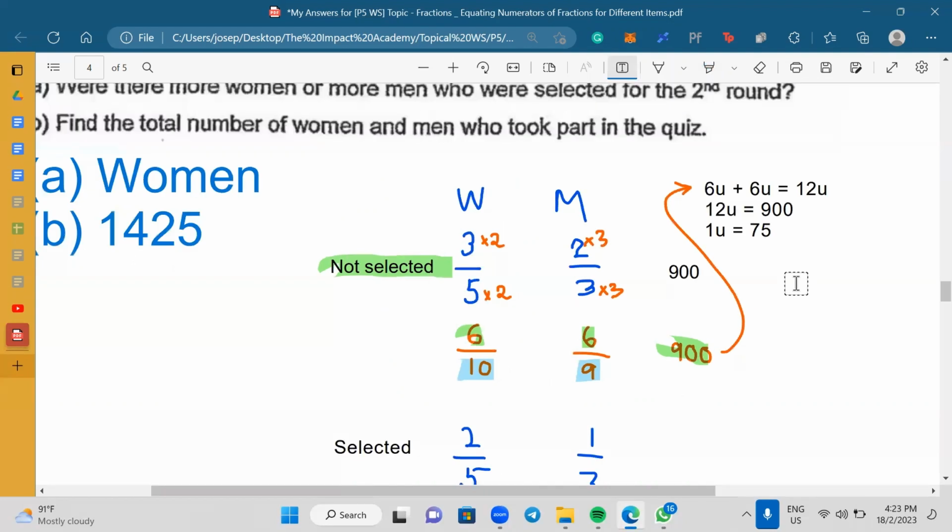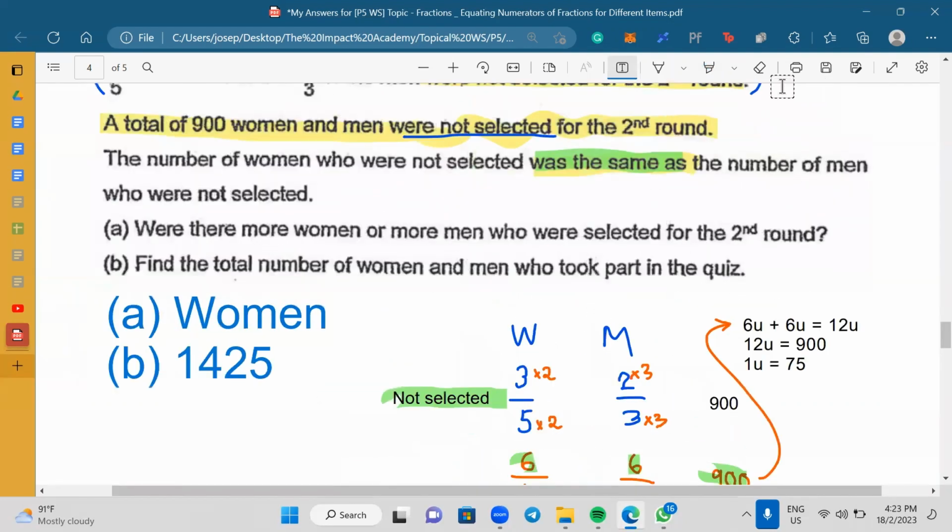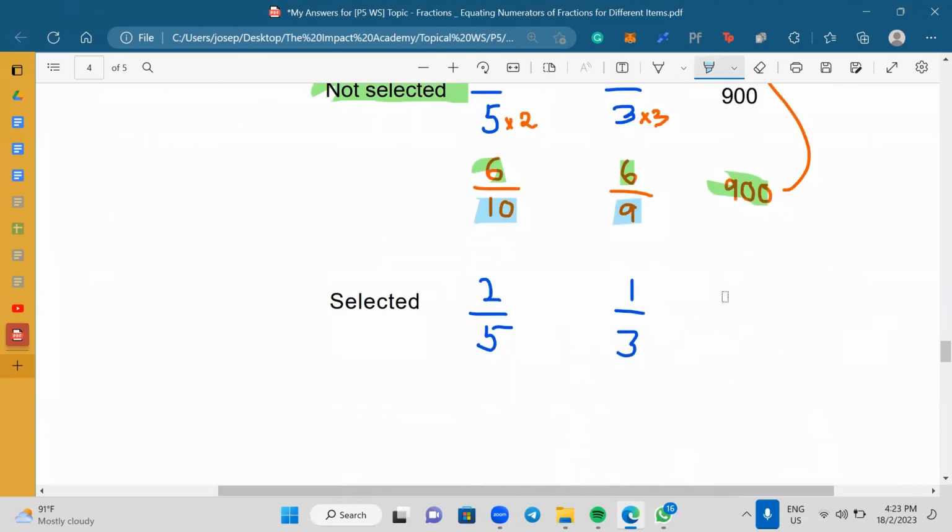Go back to the question. Were there more women or more men who were selected? Go back to this. You realize I can actually change this to 4/10. Do you all agree so far? Teacher Joseph, why do you have to change?